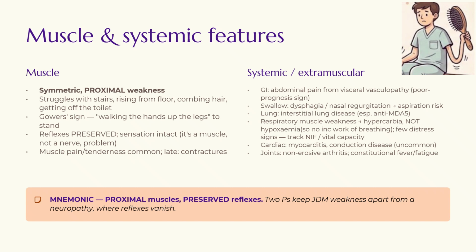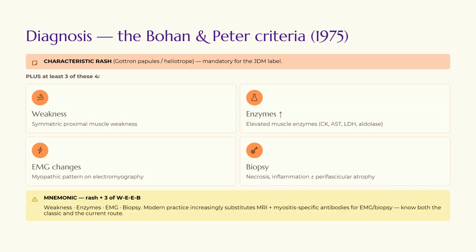It can also involve the heart, like myocarditis, conduction disease, but this is very uncommon. Joint involvement is non-erosive arthritis, but again very uncommon, and there can be constitutional features like fever and fatigue. Remember, PP: proximal muscles, preserved reflexes. The two P's keep JDM weakness apart from a neuropathy where reflexes vanish, right? Yeah. So how do we make the diagnosis?